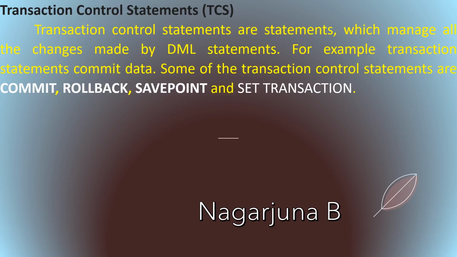By using these statements, whatever changes have been made to a database object can be managed. Some of the transaction control statements are commit, rollback, savepoint and set transaction.